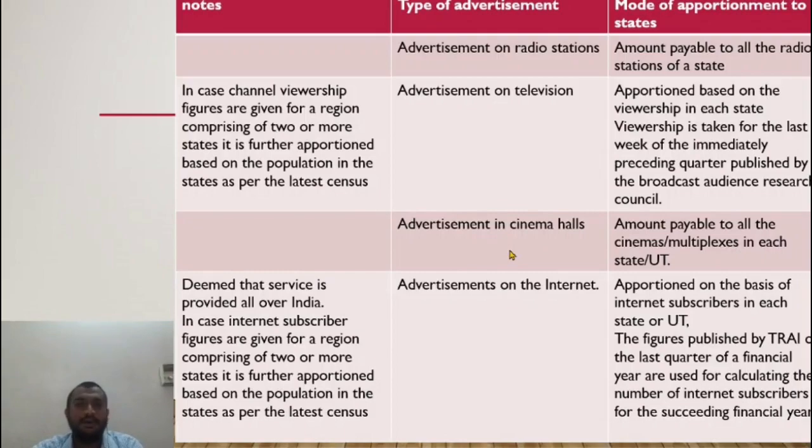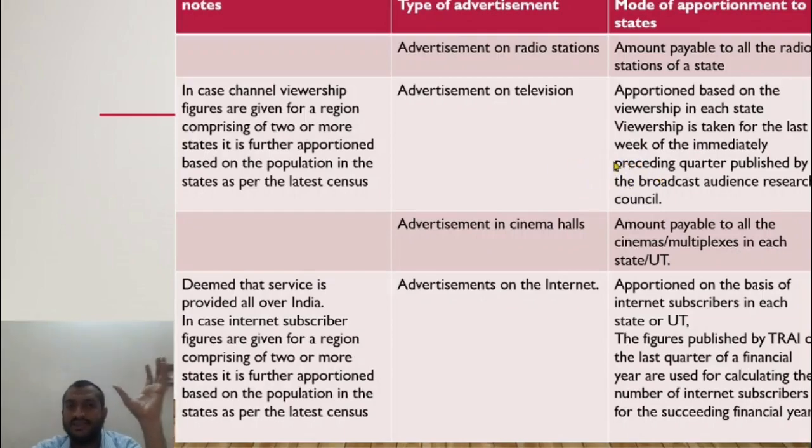Now advertisement in cinema halls. This is also quite easy. The amount payable to all the multiplexes in a state on which the display of advertisement has happened. So based on that, the total value is apportioned. Let us say 10 lakhs is the total amount payable to Advent Advertising by the government. It has displayed it in the states of Sikkim and Jammu and Kashmir. In this case, how do I distribute it?